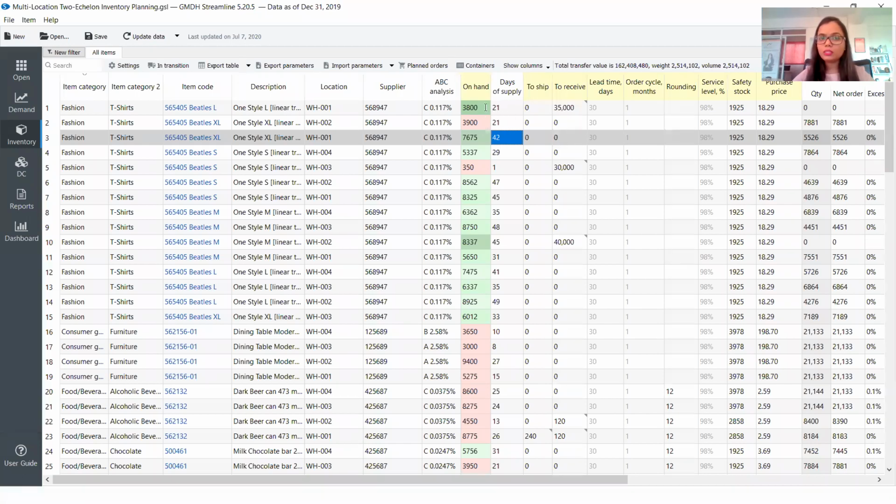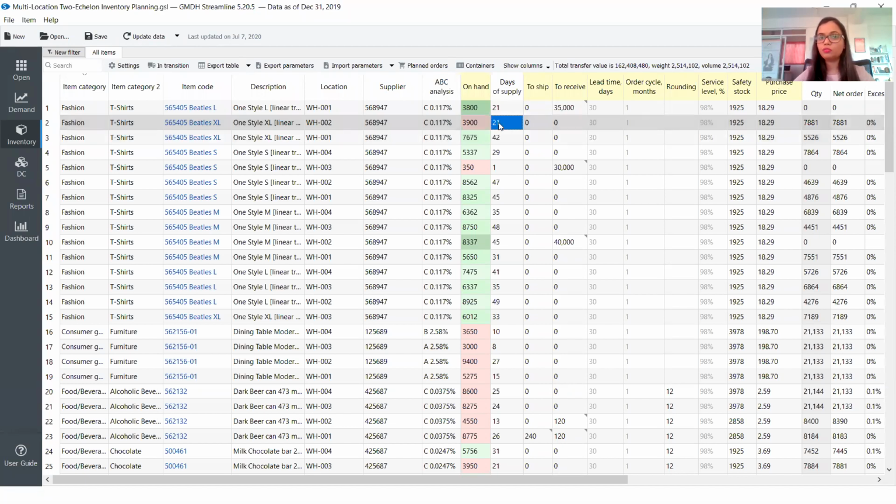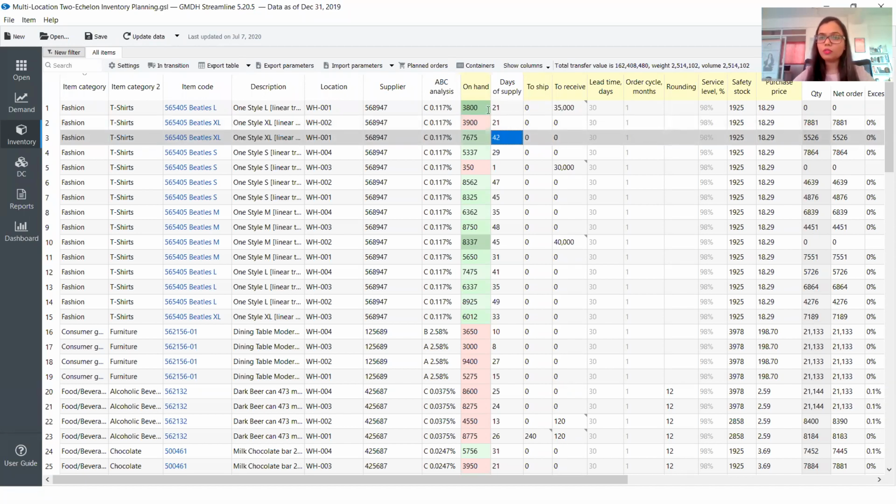But in one case it is green, one case it is red. Red indicating that we are going to have a potential loss of sale because of stock out. Green indicating that we have sufficient stock. And the reason behind this is that even though the inventory is close to each other, the difference comes from the forecast, because we need to look at the forward period. We need to look at how much sale is going to happen. The same inventory can have two different meanings for two different locations, which have different kinds of data series.